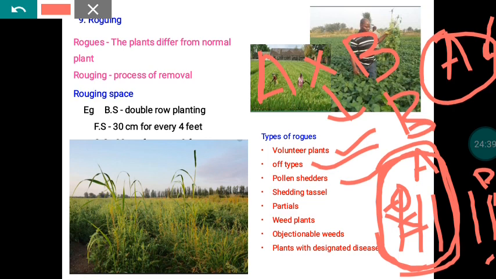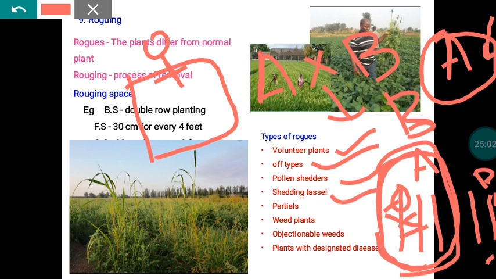Then setting tassels, which is specific to maize. If any plant in the female rows has a tassel with viable pollen and disseminates the pollen, that is known as a setting tassel. That should not be there.